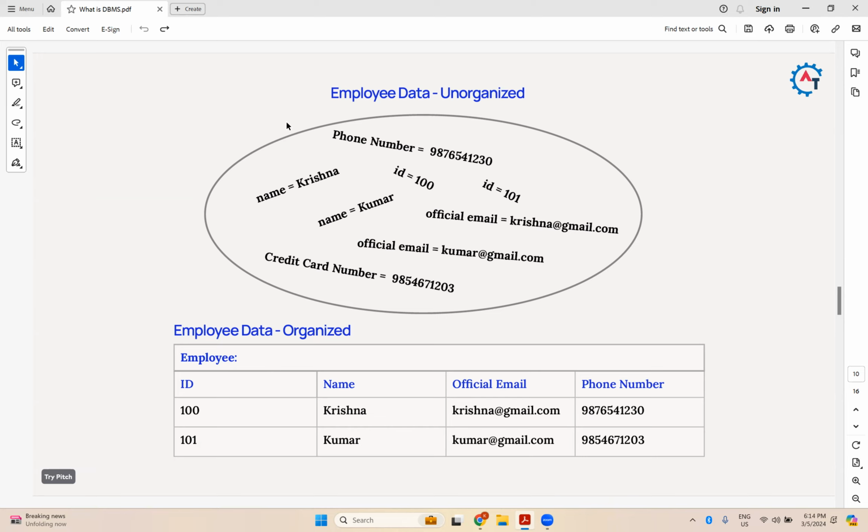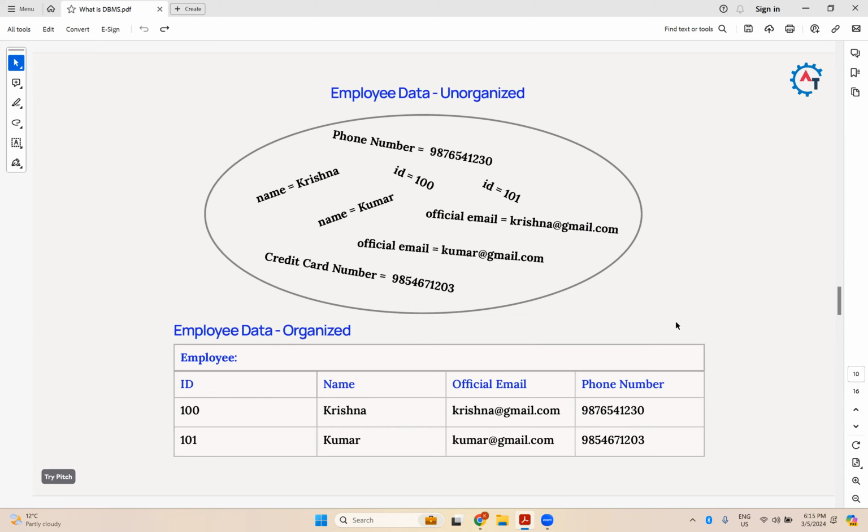If they're asking for this data, can you expect everybody will give the information in the same format and same sequence? There is less probability for that. If you have 100 employees, one employee will give name first, ID second, mail third, and phone number last. So there might be a shuffling. One person will give name, email, phone number, then at the last ID.